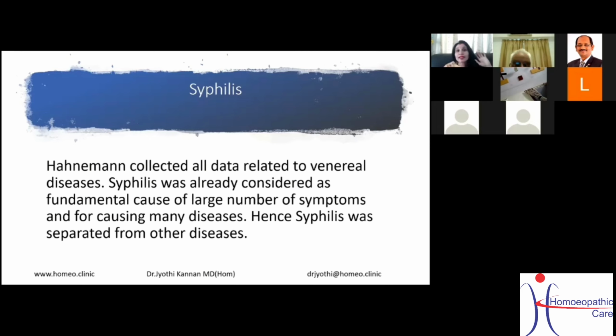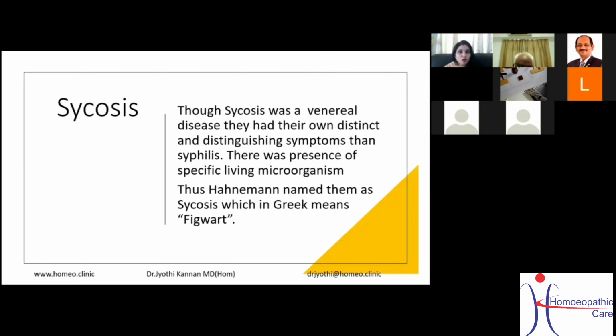Hahnemann collected all the data related to the venereal disease, and syphilis was already considered a fundamental cause of a large number of symptoms and of many diseases. Hence, syphilis was separated from the diseases. So like that, you got occupational and drug disease and syphilis. Then the next to come was psychosis.